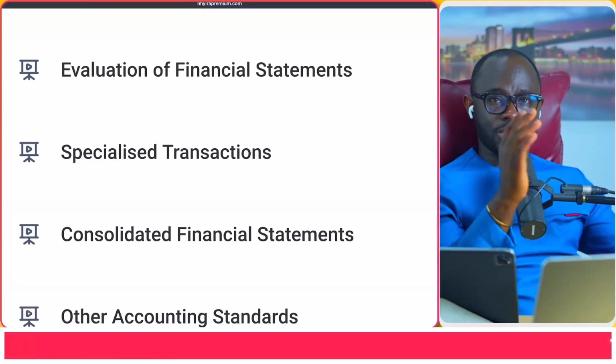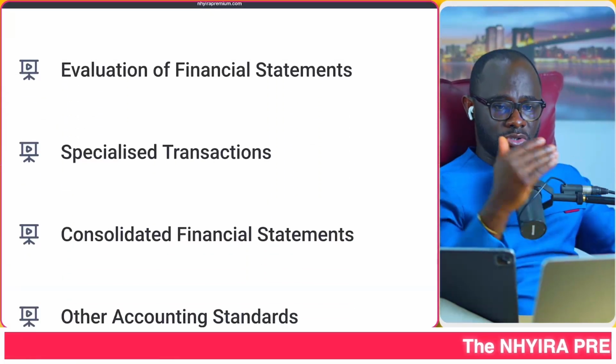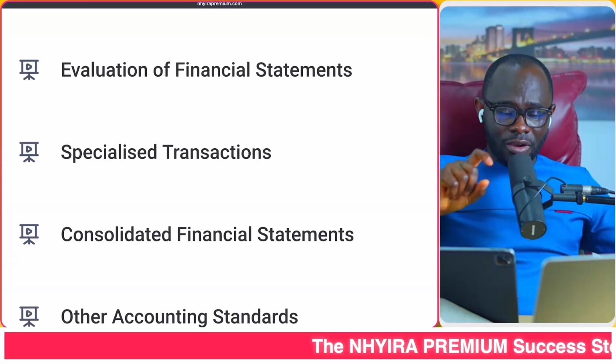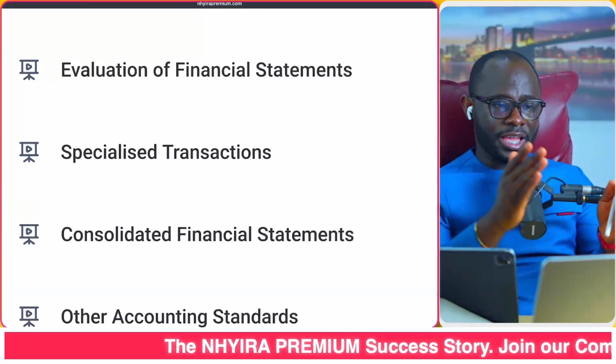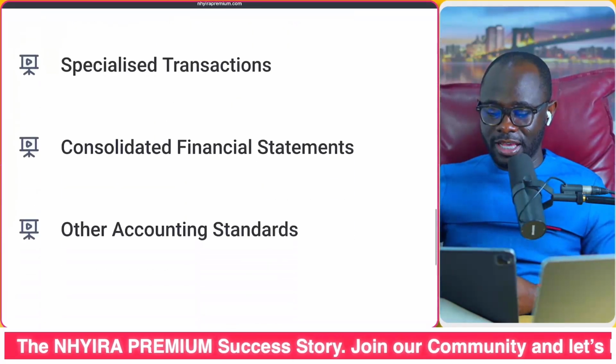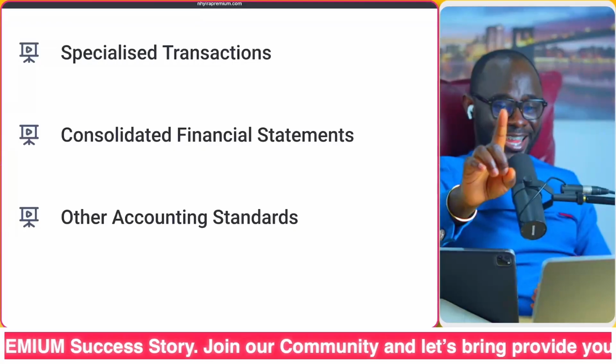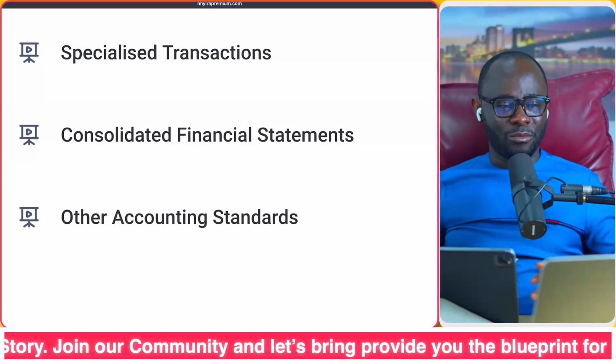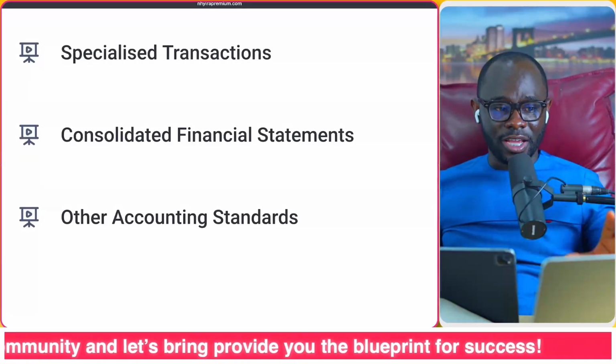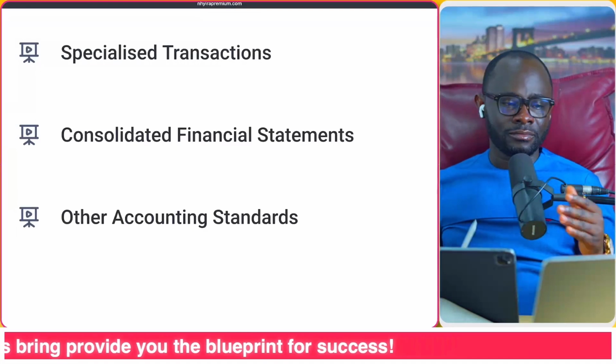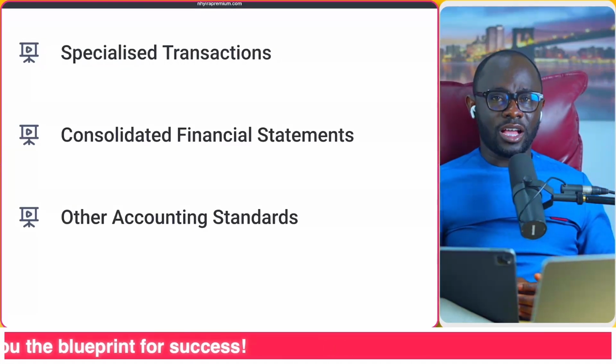Specialized transactions, exclusively for corporate reporting students: business valuation, financial reconstruction. You are getting access to all of these things. Then question 1, which is going to be in the exam, or consolidated financial statement. Then certainly some other accounting standards.